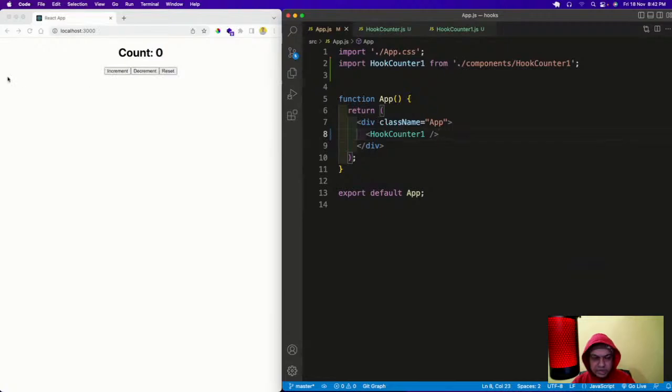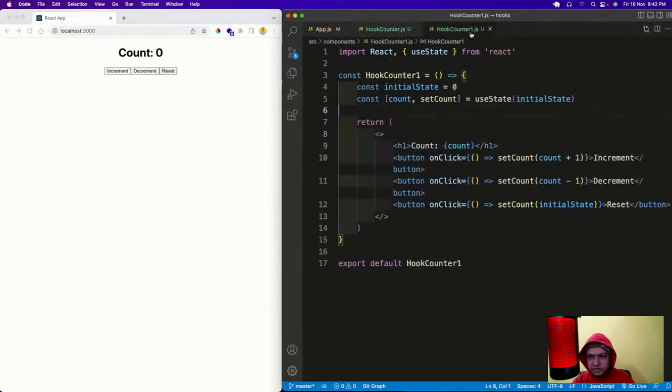Good evening, Kamlesh. Okay, so the increment, decrement, and reset are working fine. But in the class based, I have not seen what Hari taught. There is a concept that if I try to increase the state at a very fast rate, React does some optimization. So we'll have some code like that here also.